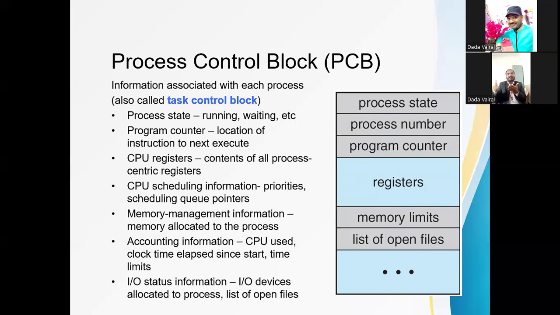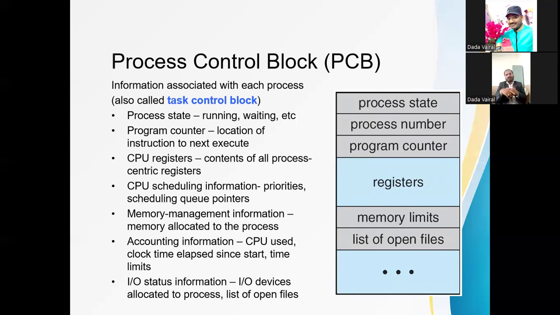First is the process state, which means in which state the process is executing. As we have seen, the process can be in the new state, ready state, running state, or terminated. Next is the process number. Every process requires a unique number so that the system can identify it. A unique integer number is allocated to that process.